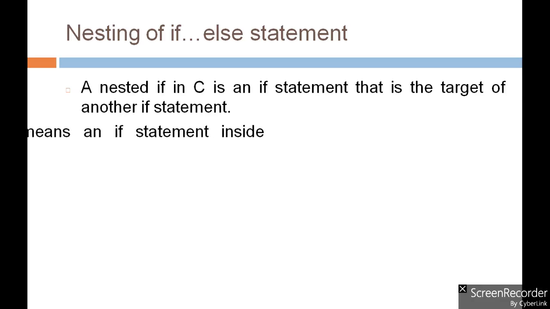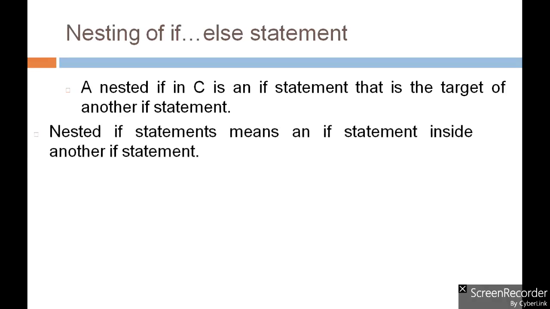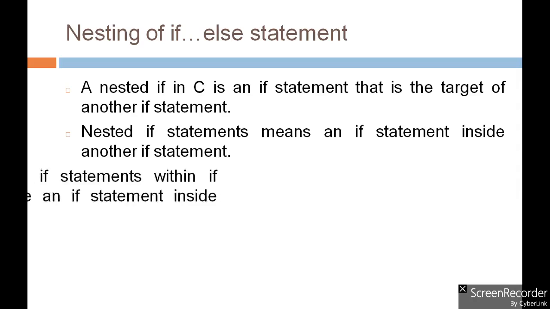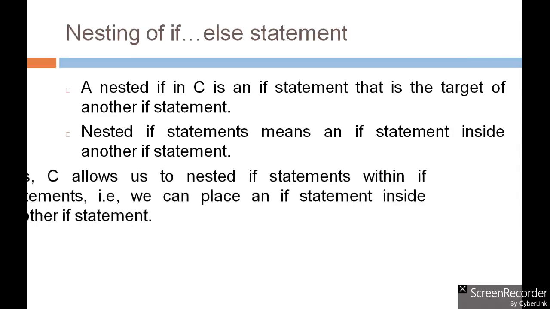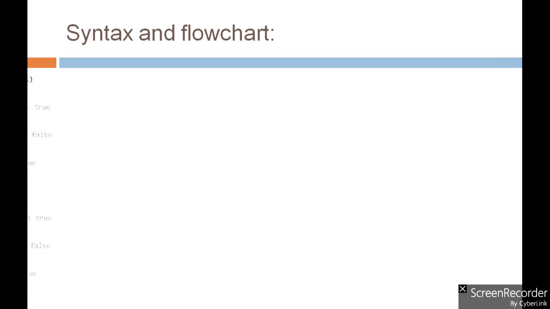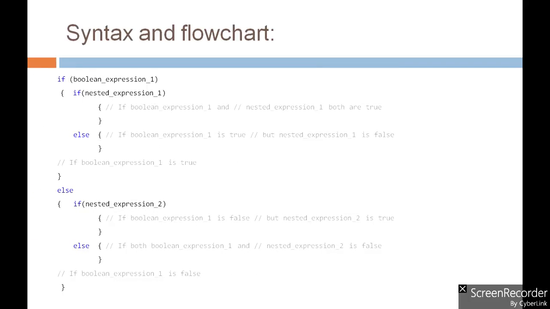So we can say that a nested if statement means an if statement inside another if statement, right? So the C language allows us to nest if statements within if statements. That is, we can place an if statement inside another if statement. So let's see the syntax first.